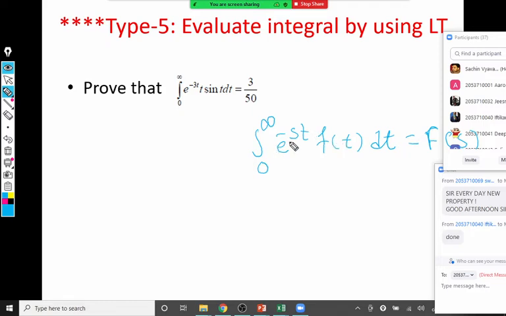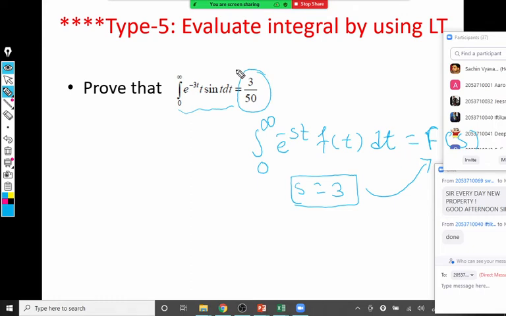For example, if you compare these two integrals here, what should be the value of s so that you get the answer of this integral? If you compare this integral with that, s should be 3. If we replace s by 3, then capital F of 3 is the answer of this integral, and capital F of 3 you will get as 3 by 50.